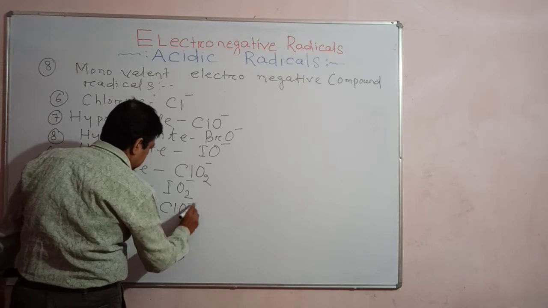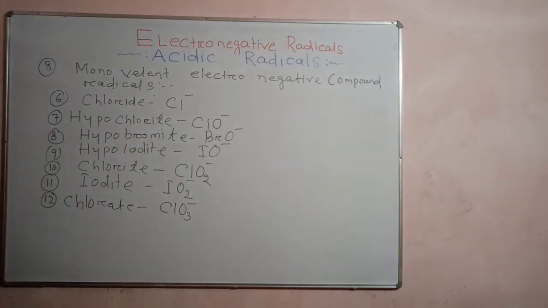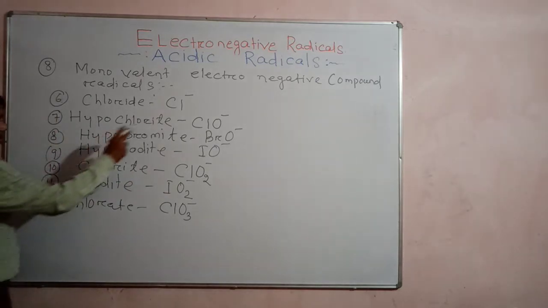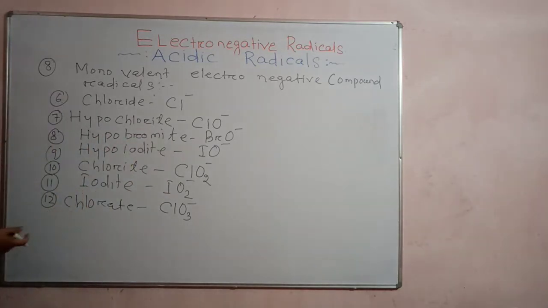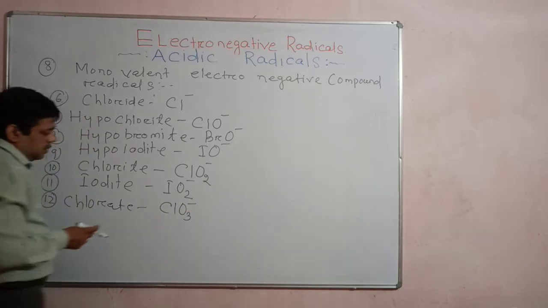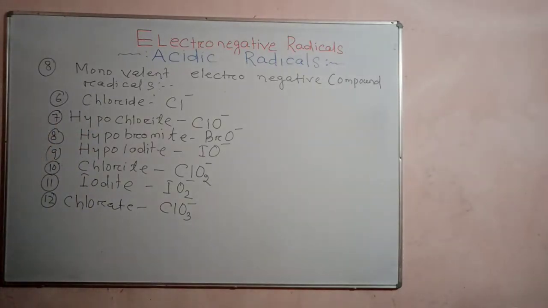ClO3 minus. Chloride is Cl minus, chlorite is ClO2 minus, hypochlorite is ClO minus, and chlorate is ClO3 minus. Here it consists of one atom of chlorine and three atoms of oxygen, carrying a unit amount of negative charge. So it is a monovalent electronegative compound radical, right?